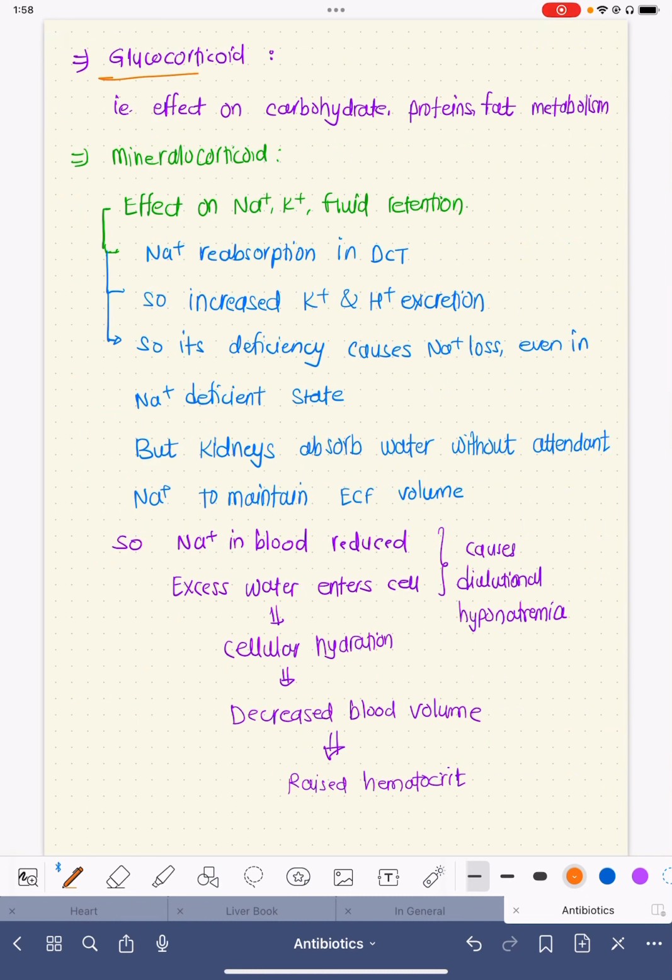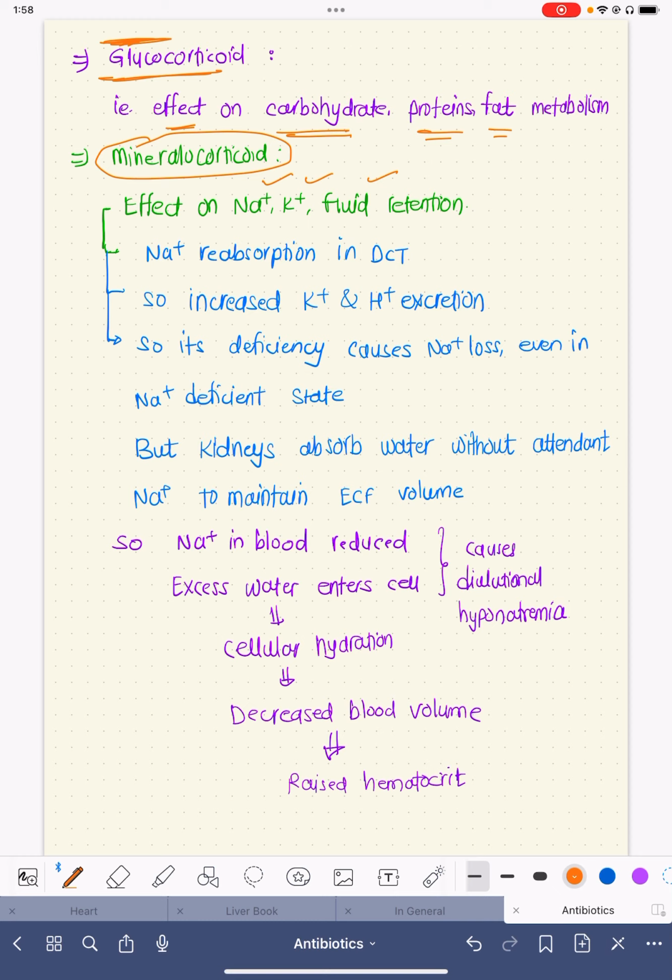Now, when we talk about glucocorticoid, the name itself suggests that it has significant effect on carbohydrate, protein, and fat metabolism. Mineralocorticoids have activity on sodium, potassium, and fluid retention.